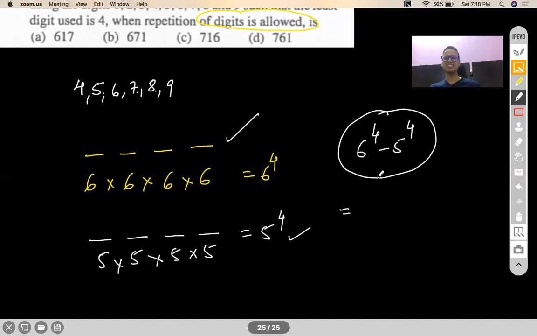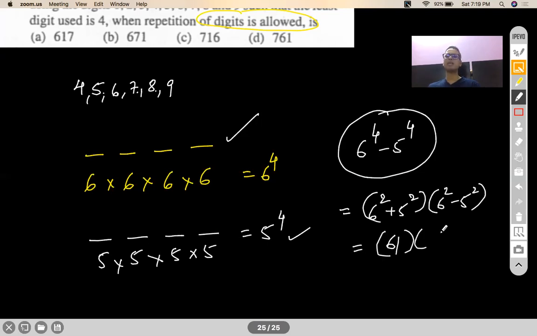So the answer is 6 to the power 4 minus 5 to the power 4, which is 6 square plus 5 square times 6 square minus 5 square, which is 36 plus 25, that is 61, and 36 minus 25 is 11. So the answer is 61 into 11. How much is that? 671. 671 will be your answer.